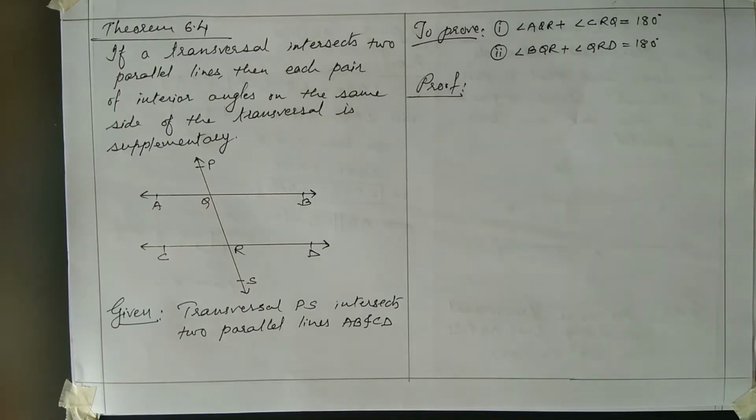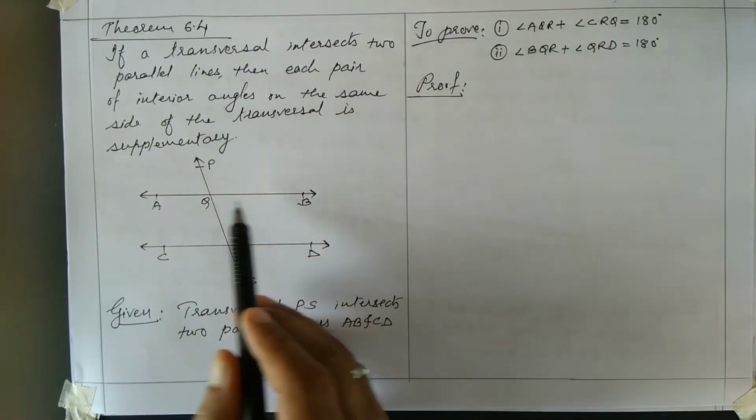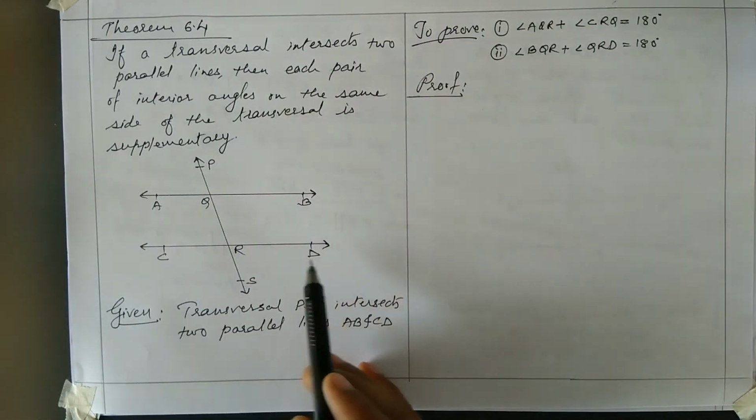Let us see theorem 6.4. If a transversal intersects two parallel lines, then each pair of interior angles on the same side of the transversal is supplementary. So transversal PS is a transversal intersecting AB and CD. AB and CD are parallel lines.